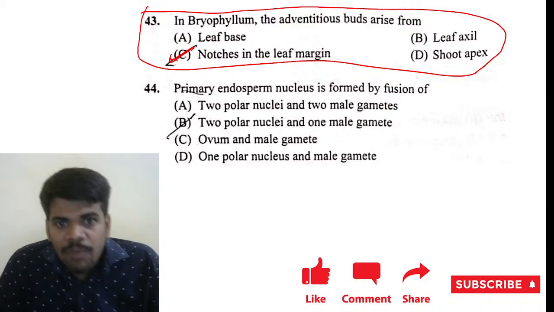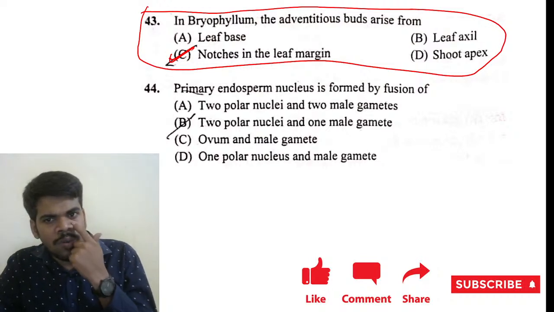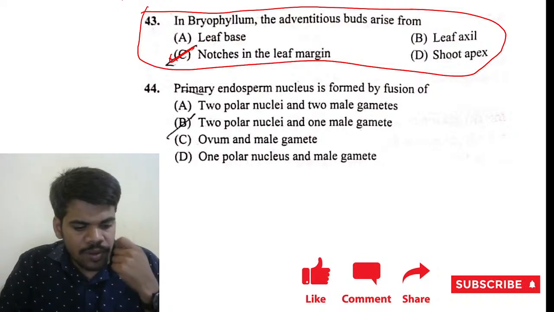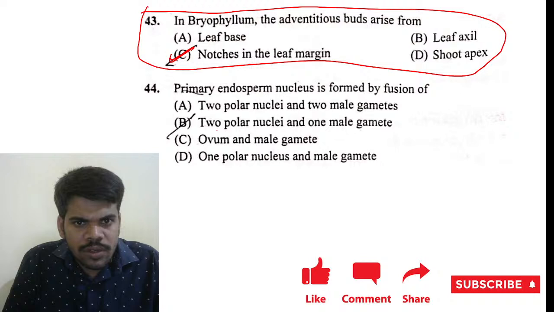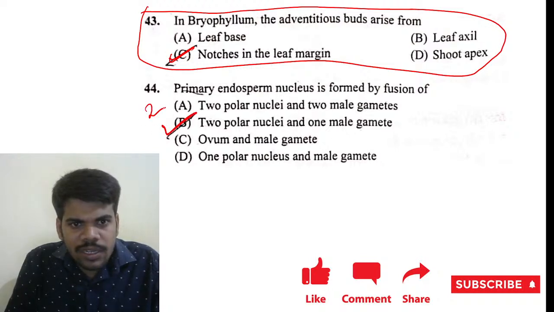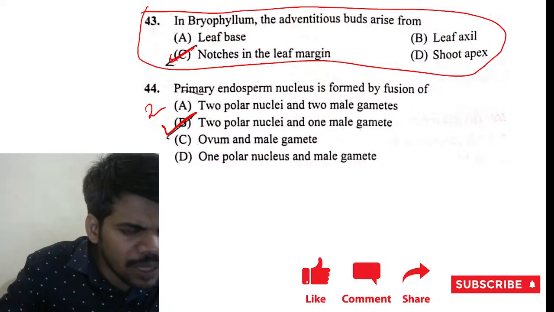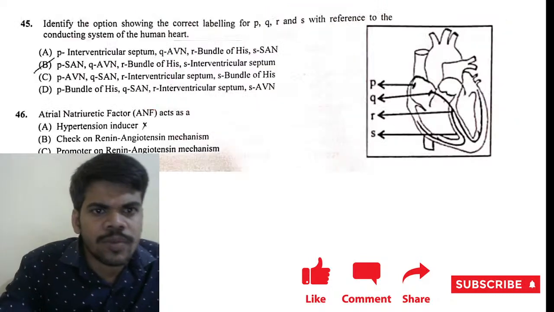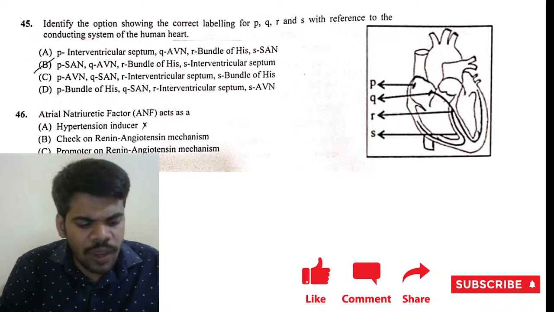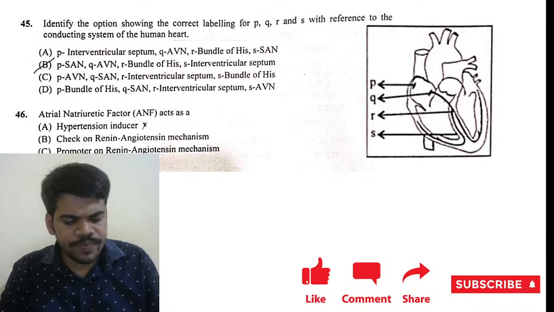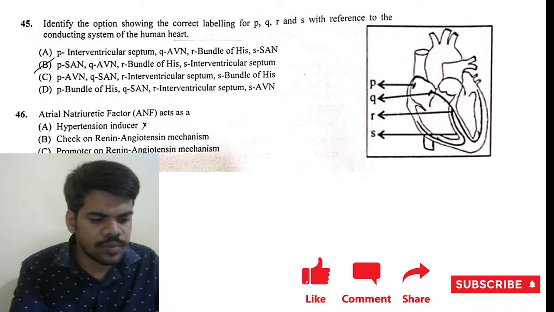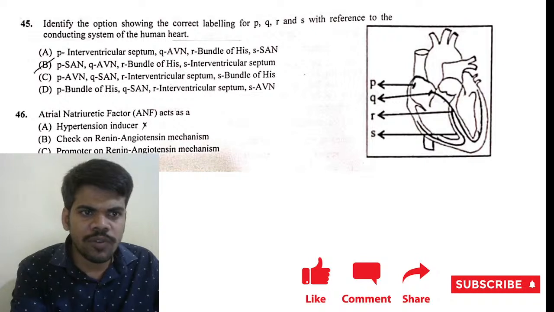44. Primary endosperm nucleus is formed by the fusion of what? Two polar nuclei and one male gamete. That is the right answer. Very good, B is correct, Pradeep. Question number 45, what is the right answer?